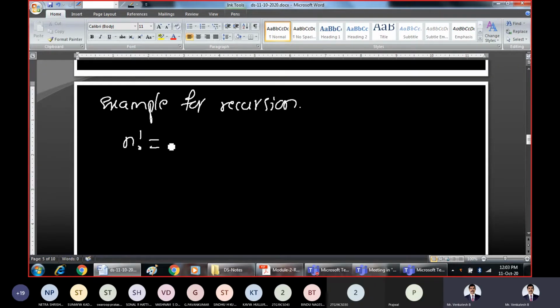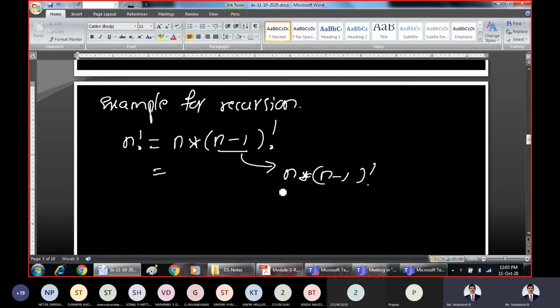We know that factorial n is nothing but n into (n minus 1) factorial. And this (n minus 1) factorial can in turn be written again as (n minus 1) into (n minus 2) factorial. You can go on calling the same function recursively.